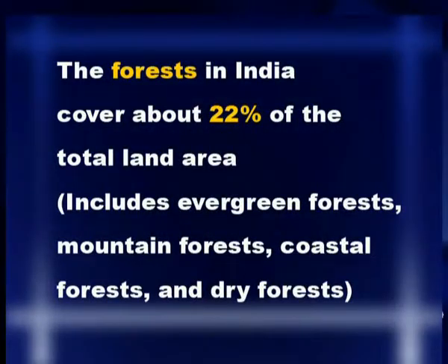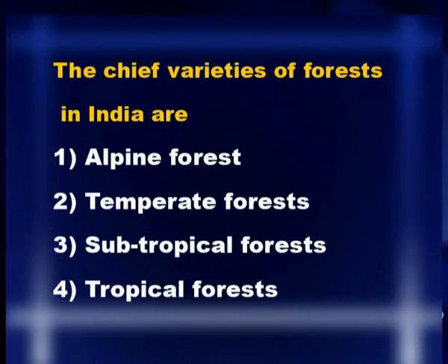The forest in India covers about 22% of the total land area. They include evergreen forest, mountain forest, coastal forest, dry forest. The chief varieties of forest in India are alpine forest, temperate forest, subtropical forest and tropical forest.